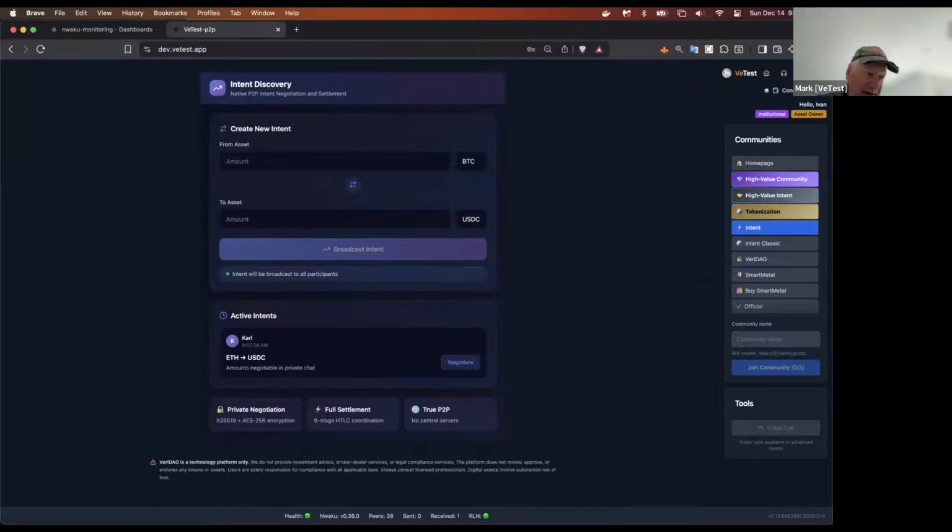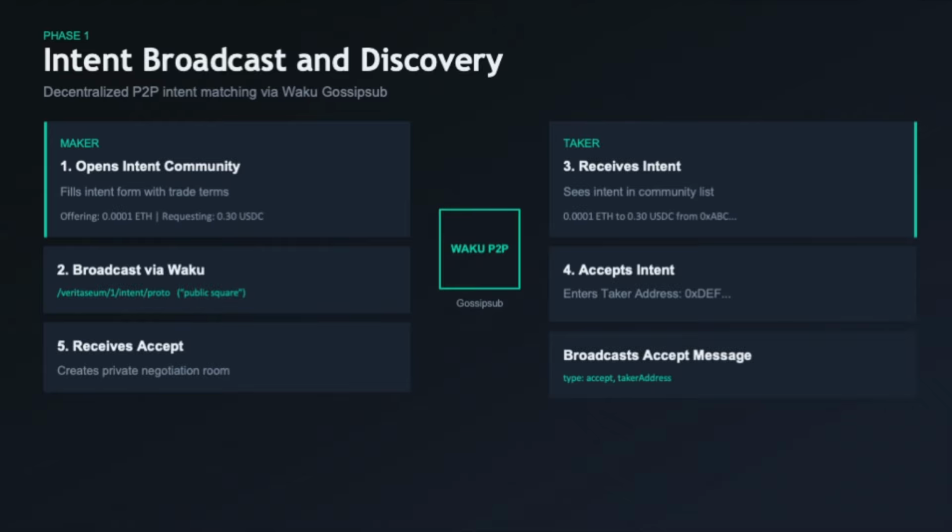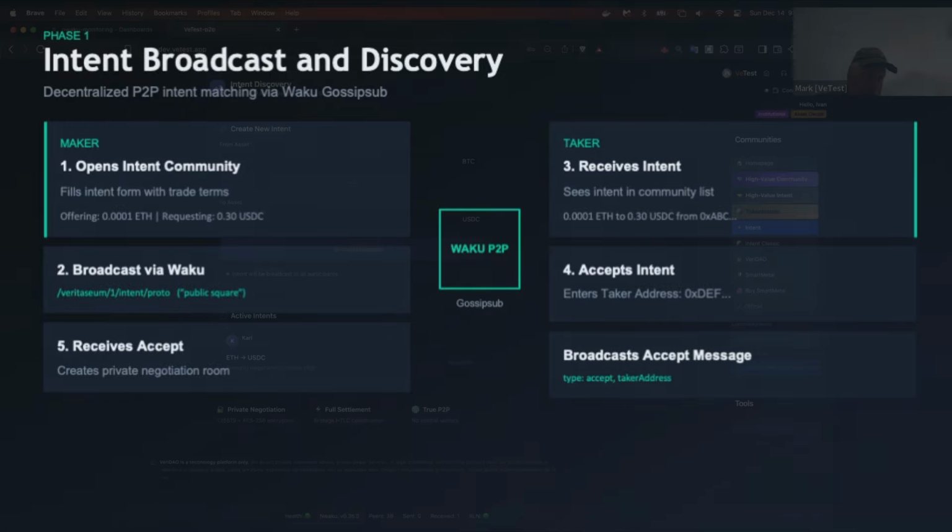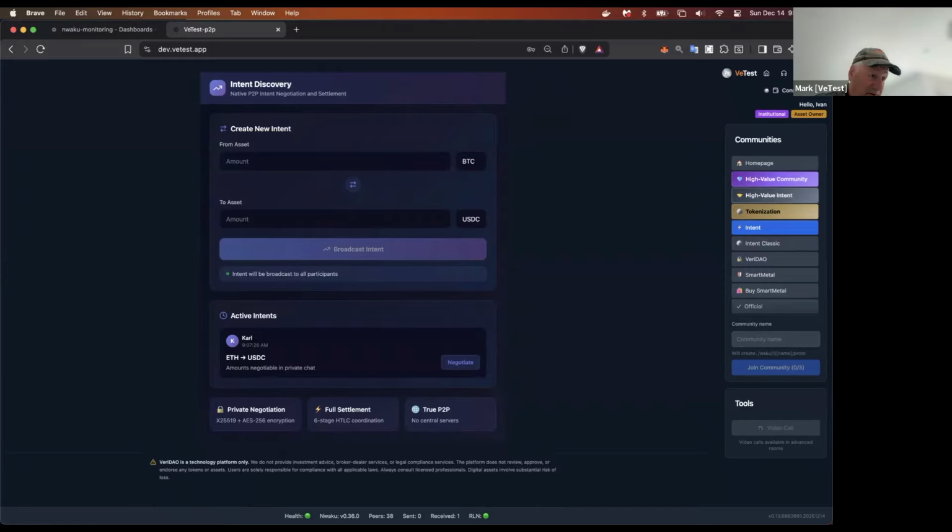Now he's going to go ahead and broadcast that. We see it now shows as an active intent, Carl's intent, and following the patent flow, it gives you the assets, but it does not give you the quantities for privacy purposes. So we've got Carl's ETH to USDC intent. And if we look now over at Ivan's screen, we see that same intent here as an active intent. And he's interested in the intent.